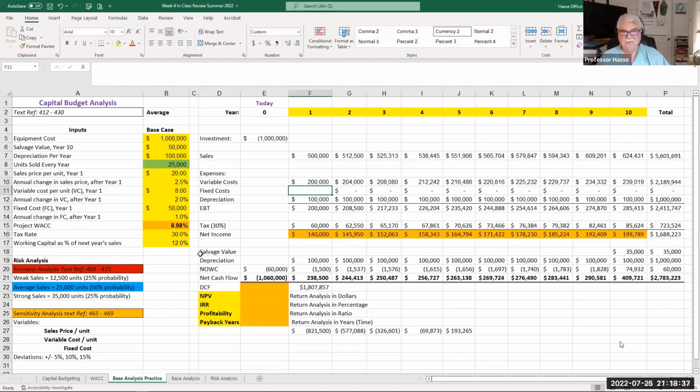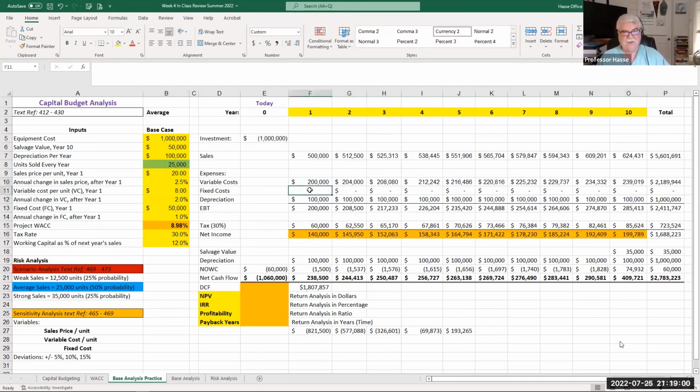And notice, due to the miracle of spreadsheets, it's now increasing that by the inflation rate of 2% every year. Remember, sales was 2.5. There it is right there. Variable costs are 2%, a 2% increase by inflation over the life of the variable cost.